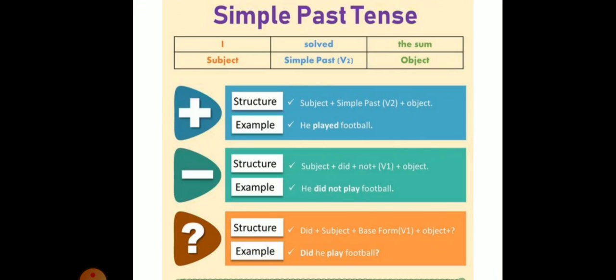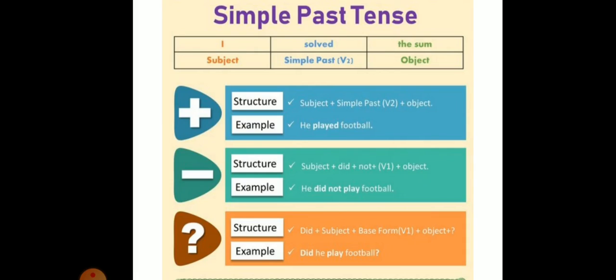Now let's have a look at the structures, the forms of simple past tense, that is for affirmative, that is positive statement, for negative, and for interrogative. For positive, the structure would be subject plus simple past, verb second form, plus object. For example, he played football. For negative, the structure would be subject plus did not plus verb first form plus object. Example, he did not play football.